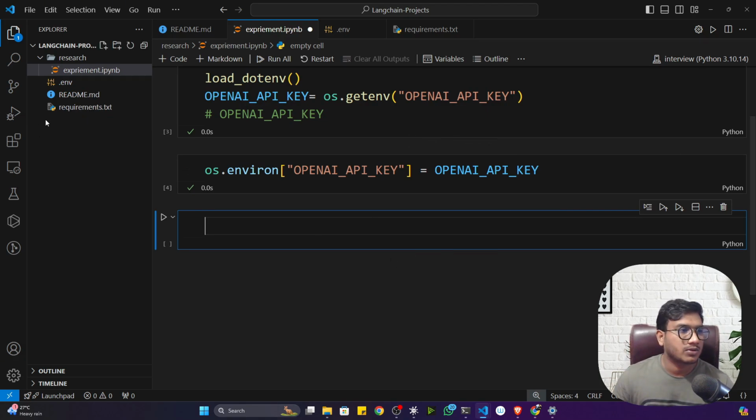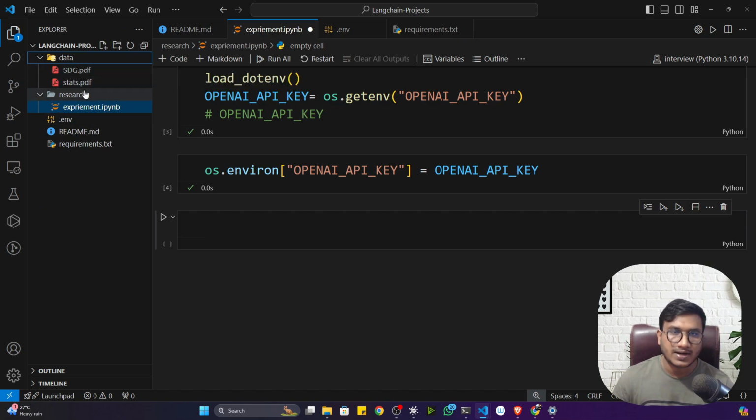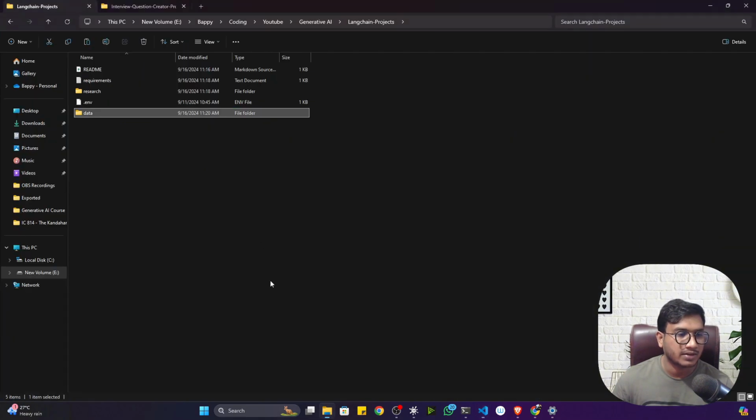Now the first thing I have to do, guys, is load the data, but I don't have any data here. So let me show you the PDFs I'm actually having. As you can see in the data folder, I have two PDFs. One is the SDG PDF, one is the stats PDF. Let me open the PDF and show you.